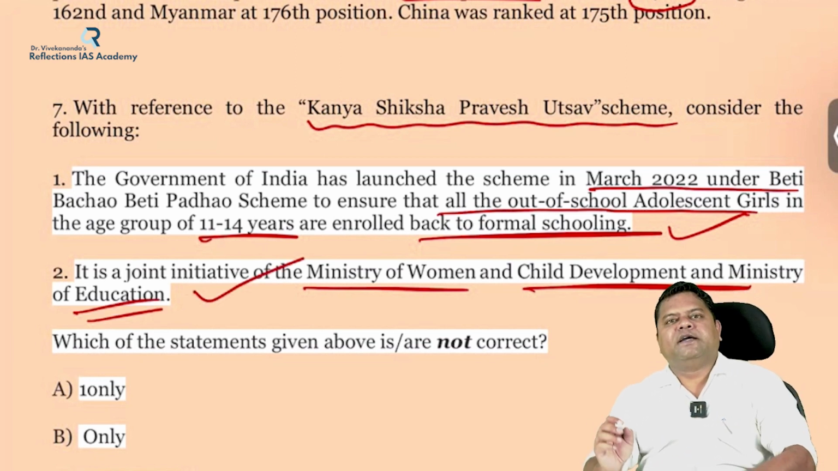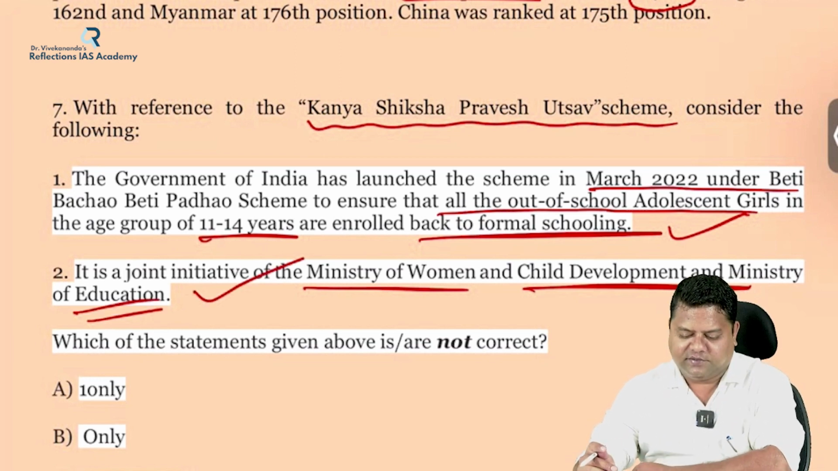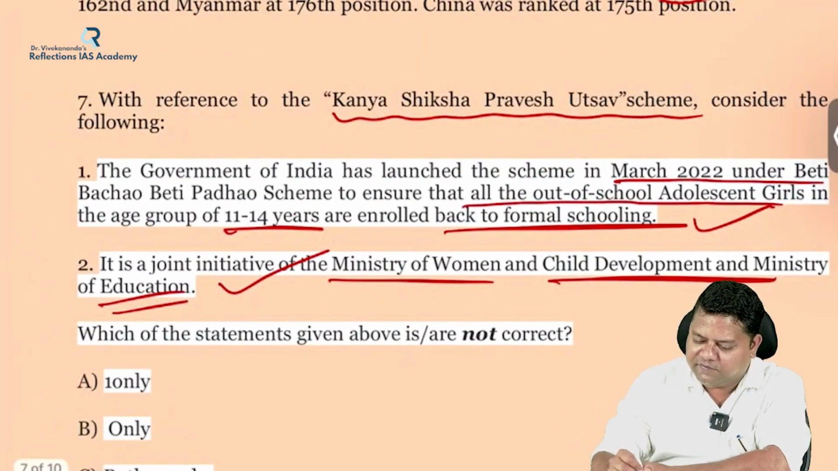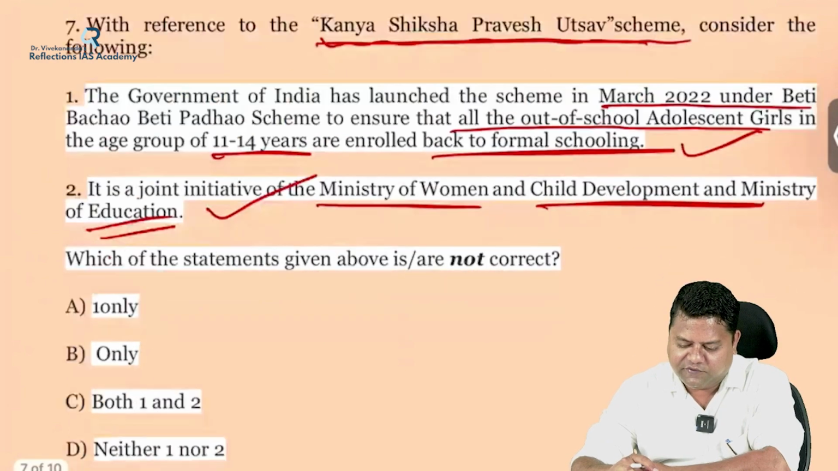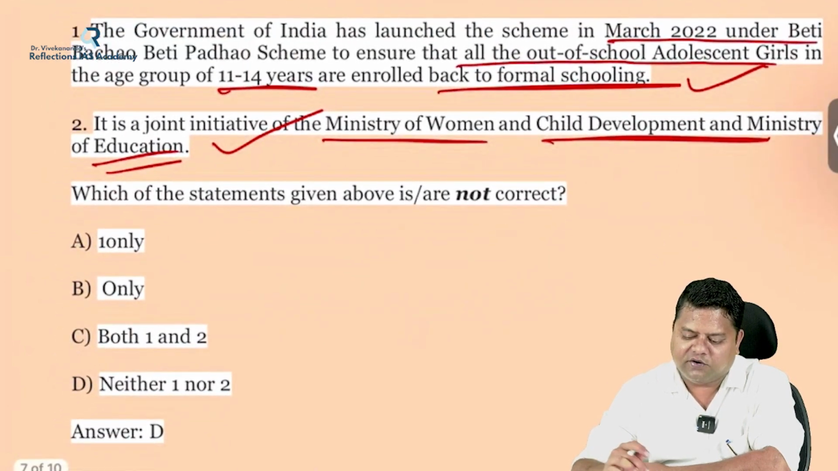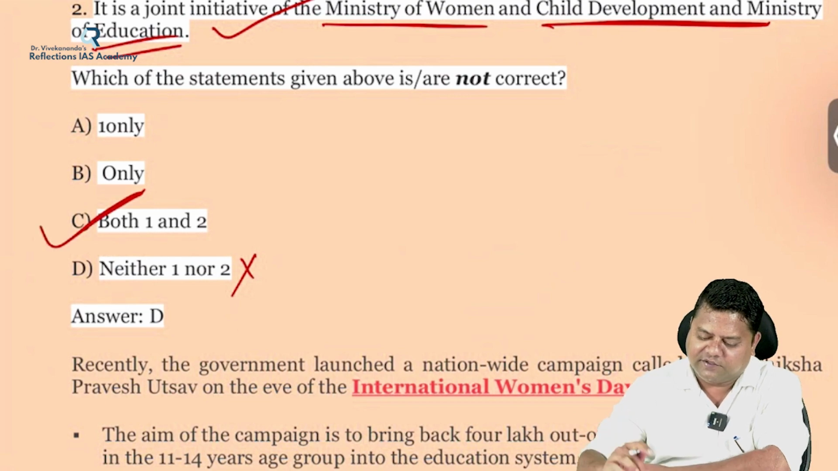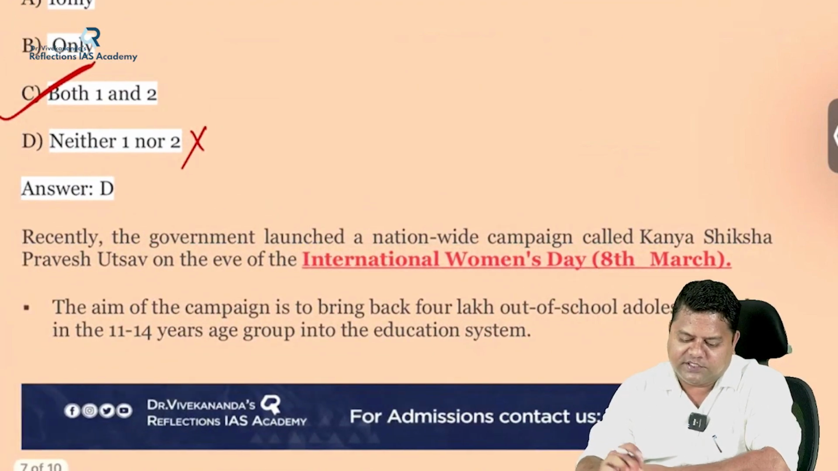This is also correct. It is an easy question, but I had given this question for your information regarding this scheme, which is extremely important. So, which of the statements are not correct? Neither one nor two are incorrect because both are correct for this question. So, let's see about this scheme.